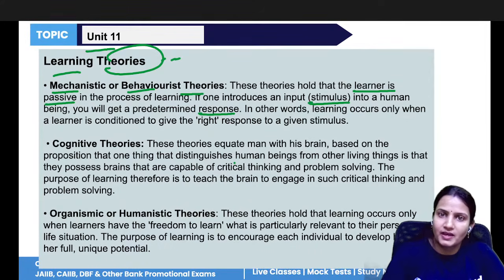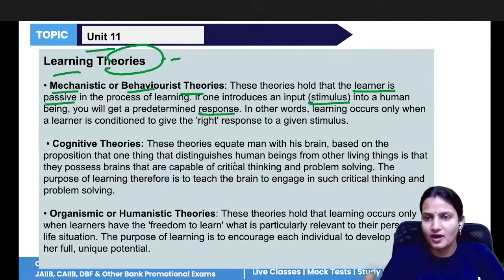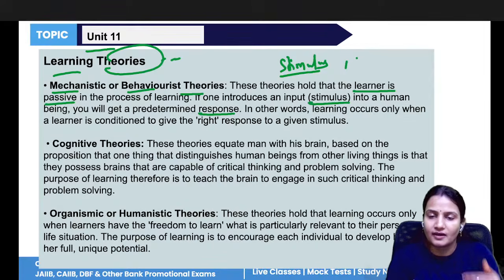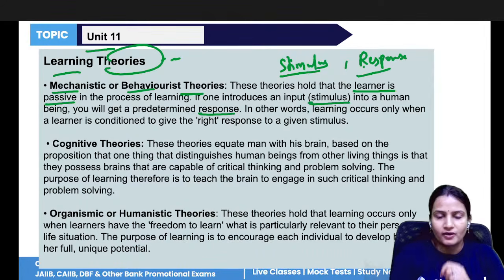If you want to make the learner active, what you have to give? You have to give the stimulus to the learner. Then only the right stimulus will give the response. Okay, for example,